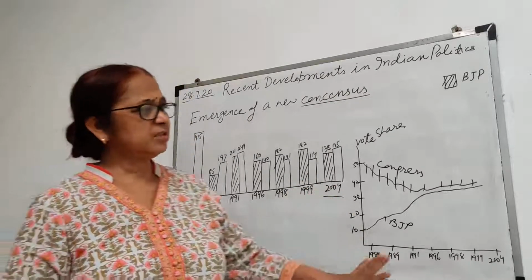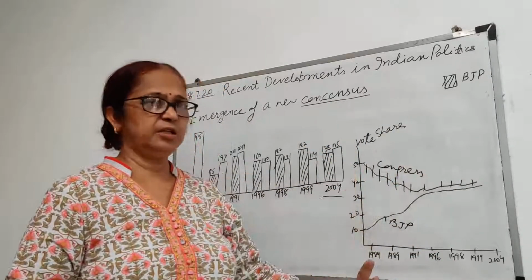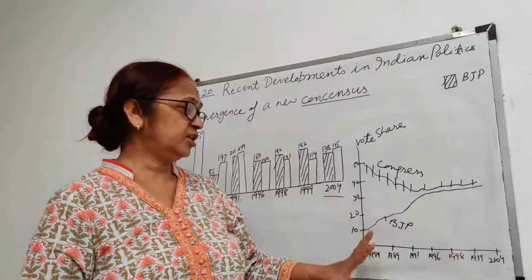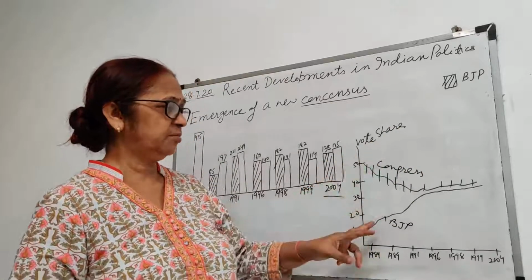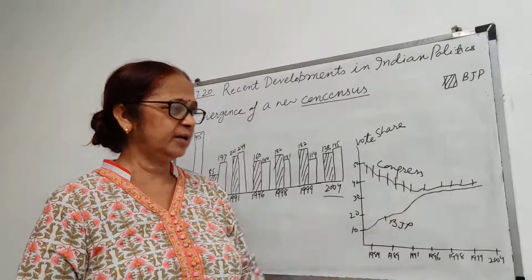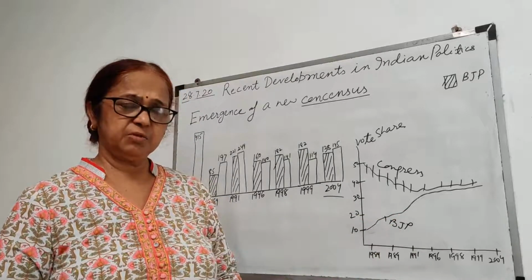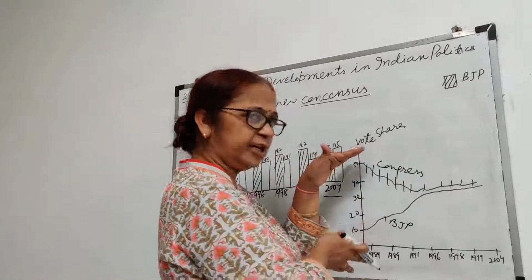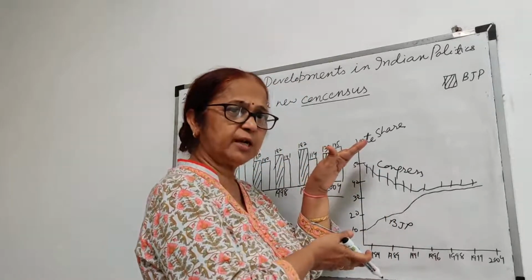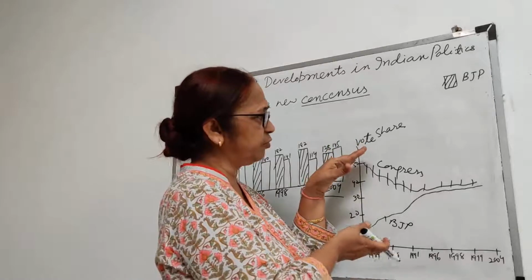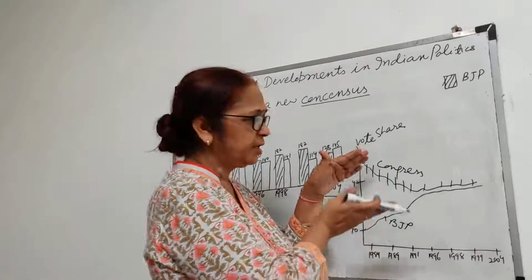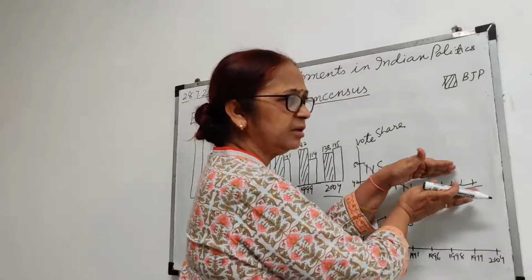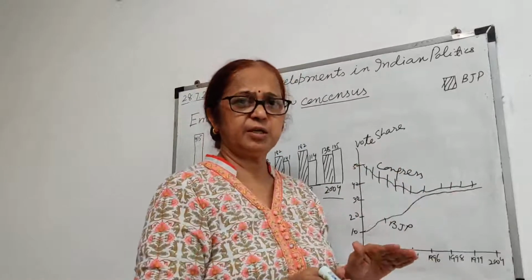This graph shows the vote share of the BJP and the vote share of the Congress. Earlier there was a very great difference between the number of votes scored by the Congress and by the BJP, but now it is becoming negligible.